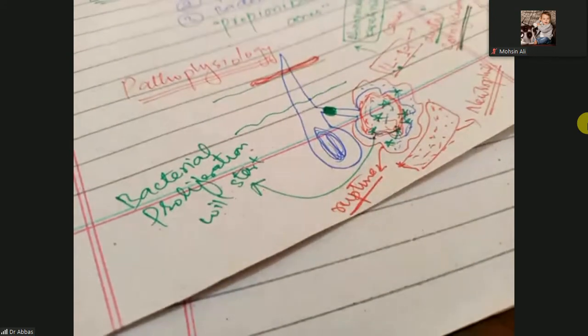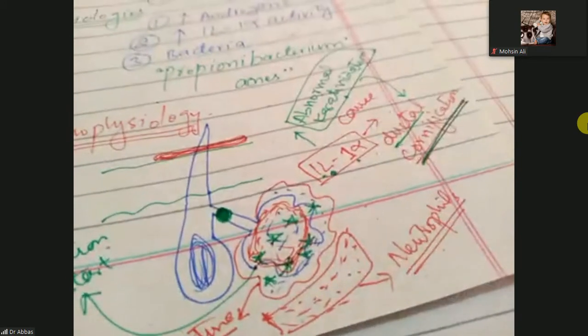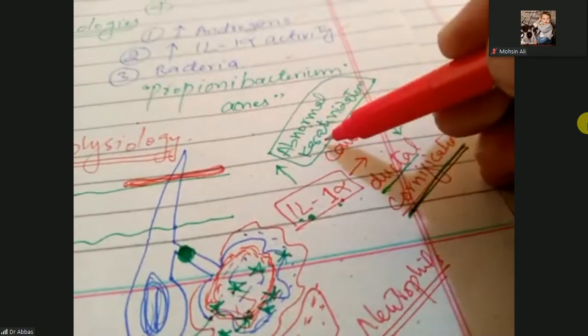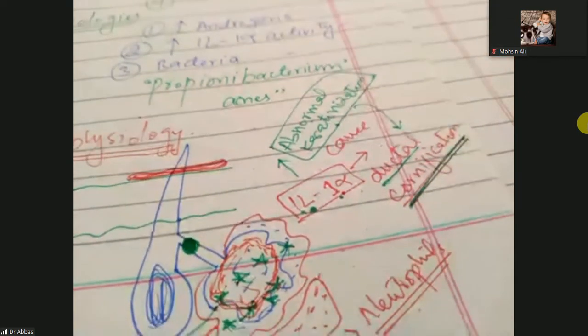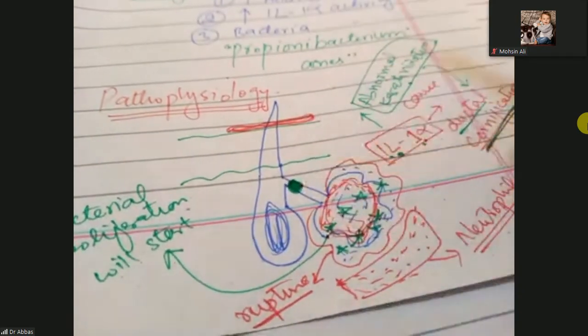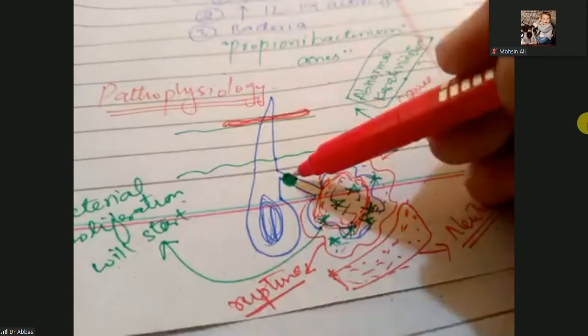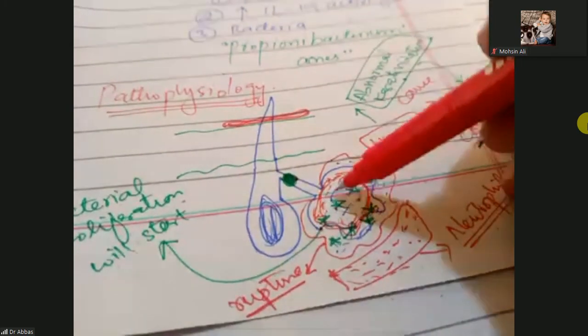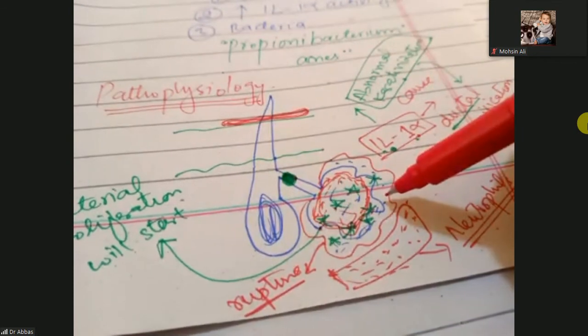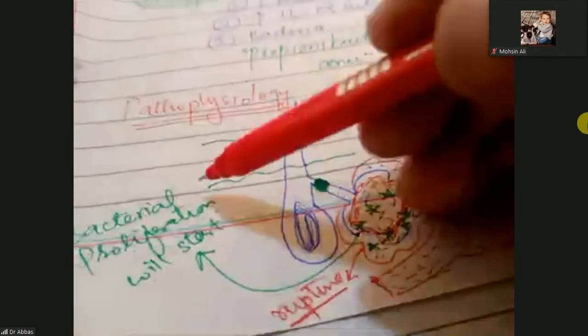That pathophysiology is due to interleukin 1. When there is interleukin 1 alpha, it will cause abnormal keratinization. Due to the excessive keratinization, that will cause ductal cornification. It means the sebaceous duct will block. So when the duct blocks, sebum will not come out. It will accumulate in the sebaceous glands. Then the bacterial proliferation will start.